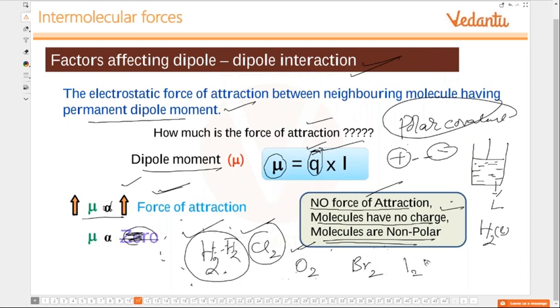Okay? But coming to Br2, bromine, it is a liquid element only. The state of this element itself is liquid. It is a liquid non-metal. What about iodine? See, iodine is a solid, despite the fact that it is a non-polar molecule. Okay? So that means, what is the other kind of force that is present over here, so great that it is bringing the non-polar molecules together to such an extent that it is in the solid state. Correct? Very interesting, isn't it? So let us see the other forces of attraction here.